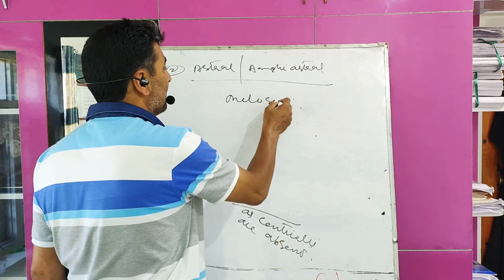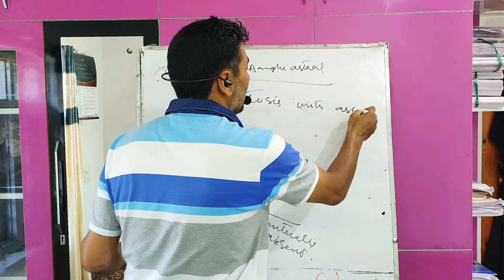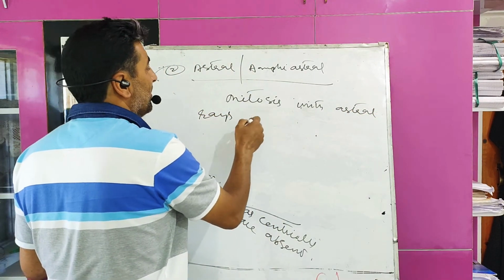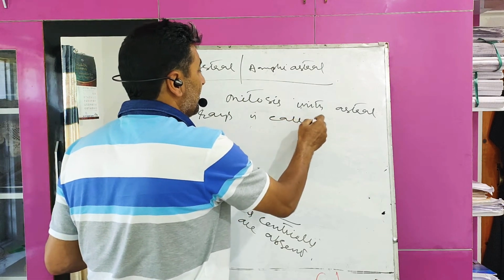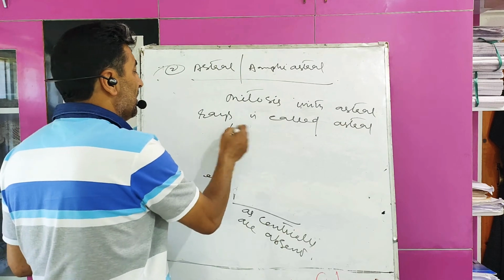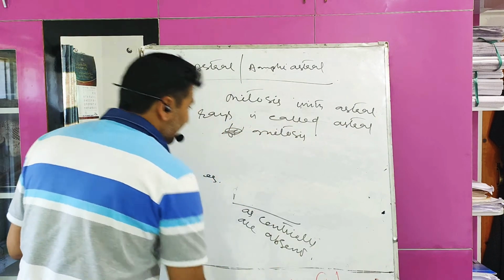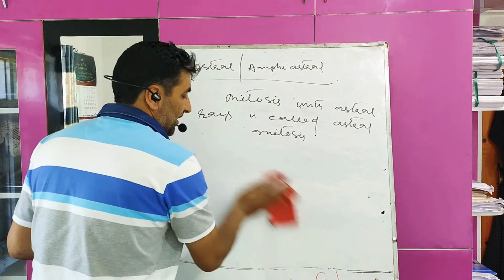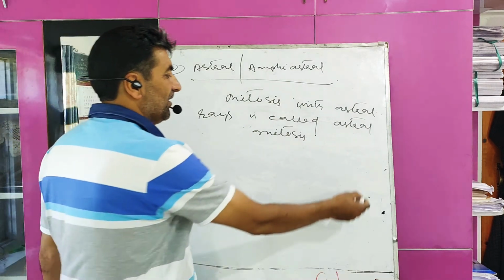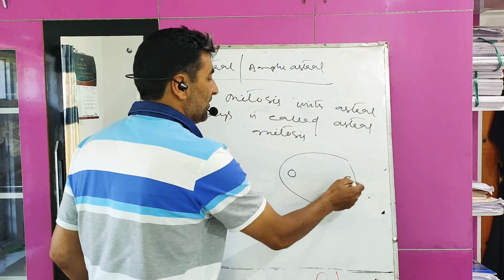Mitosis with astral rays is called astral mitosis. When astral rays are present, it is called astral mitosis. Later on I will show these fibers.